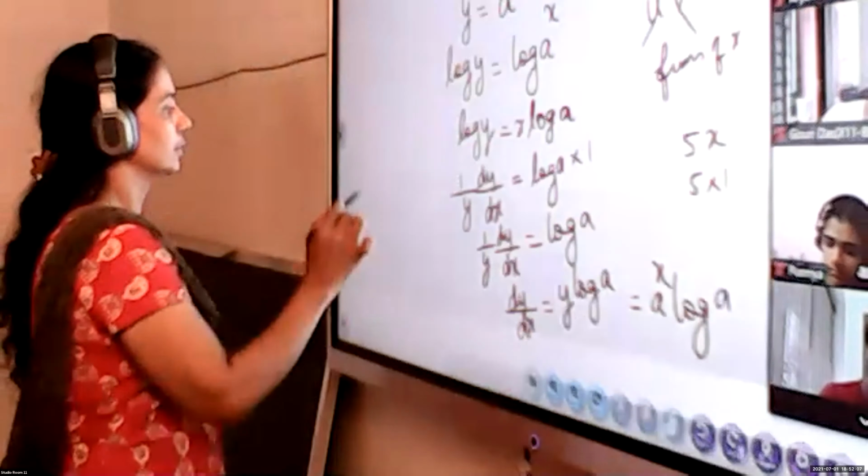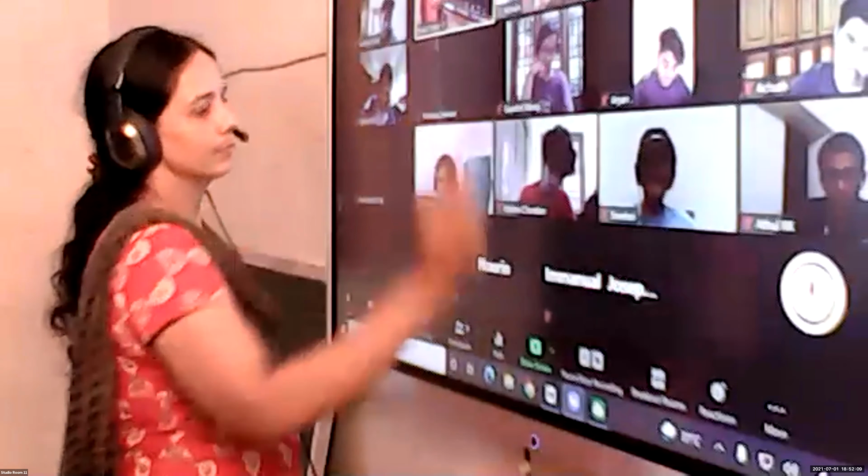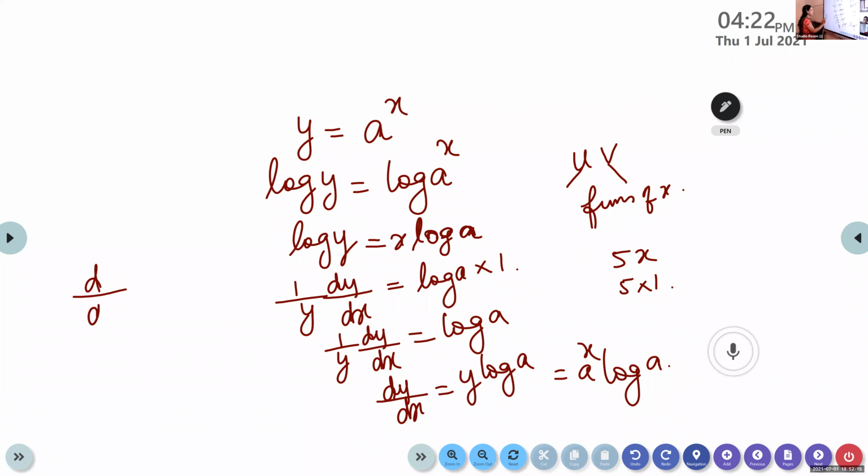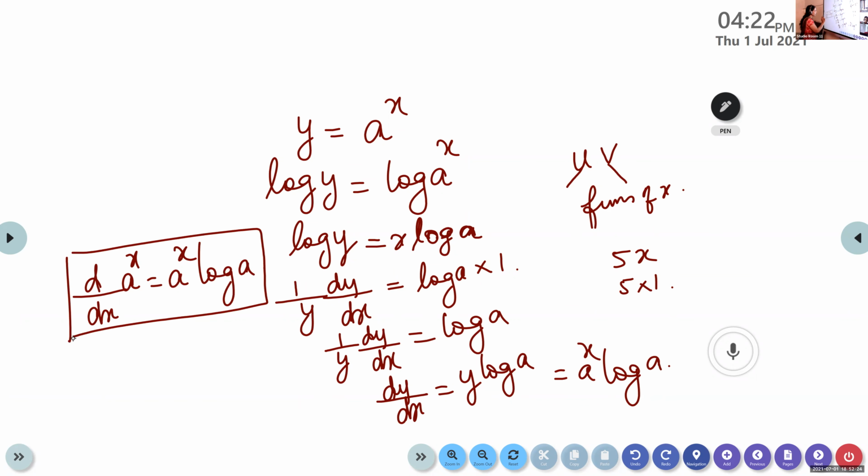Therefore, the derivative of a raised to x, d by dx of a raised to x, is a raised to x log a. This is the second formula we are learning in derivatives of logarithmic functions. This is the second formula. Two formulas we will be learning in logarithmic derivatives.